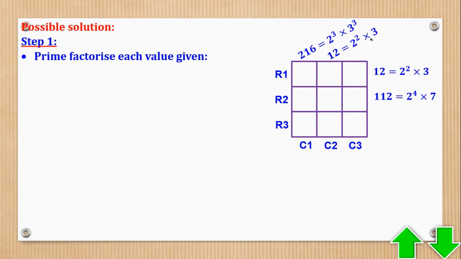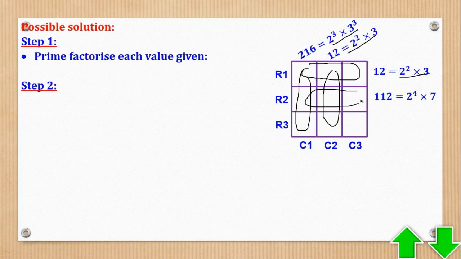That is step 1. Now this step means that all entries here must come from this, and entries here must come from this. Entries here must come from this, and entries here must come from this. Except 1, because 1 times any number remains the same number.